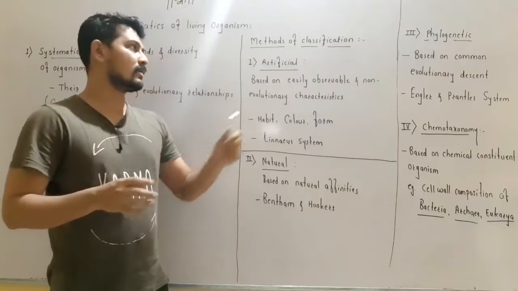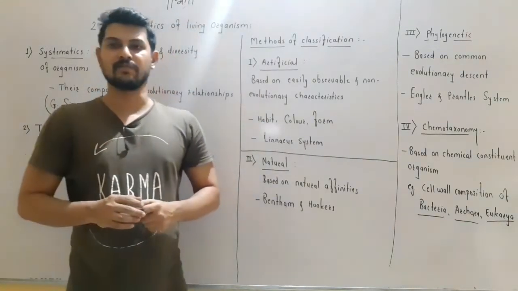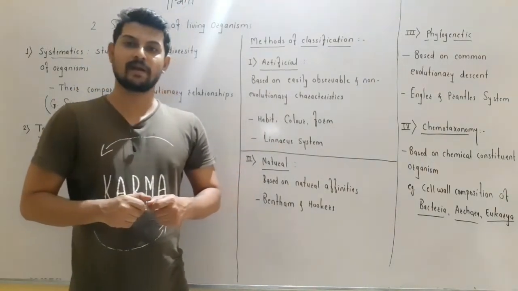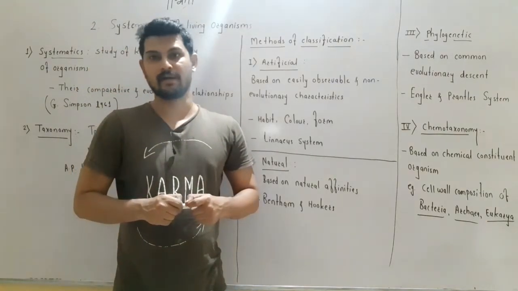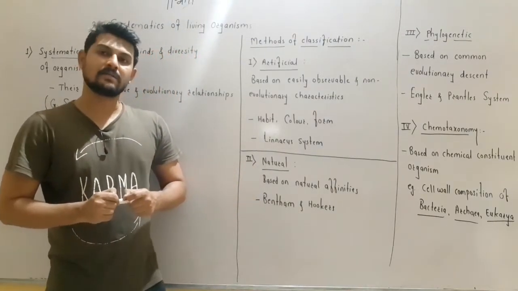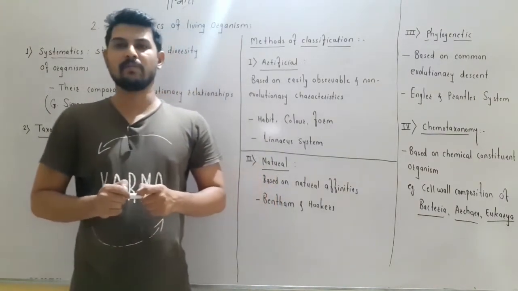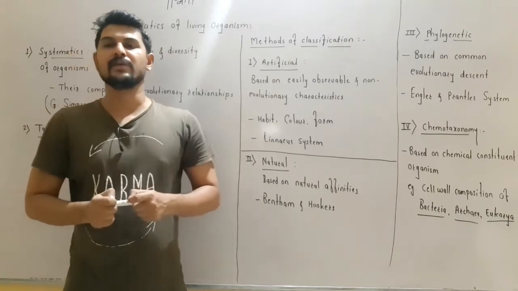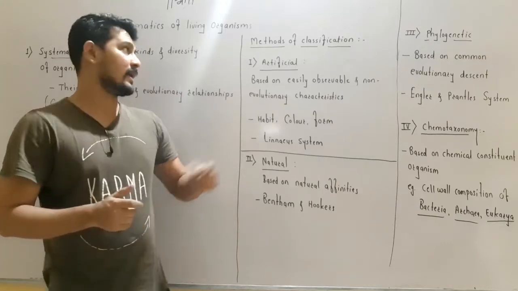So let us first study the artificial system of classification. What is the artificial system of classification? Artificial system of classification is based on easily observable characteristics, and these are non-evolutionary characteristics. So what are the easily observable characteristics? The characteristics which are easily observable are generally the phenotypic characteristics. Phenotypic characteristics means the morphological characteristics. So when the classification system is based on the morphological characteristics of the organism,